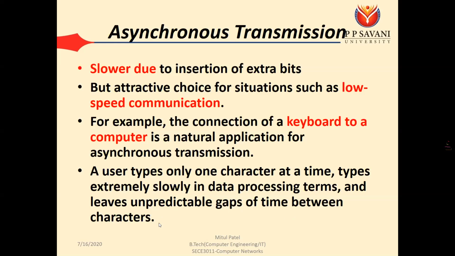Okay, so let's say my typing speed is very slow and your typing speed is very fast. If you are typing HELLO, you can type it in a fraction of a second, while my speed is very slow.